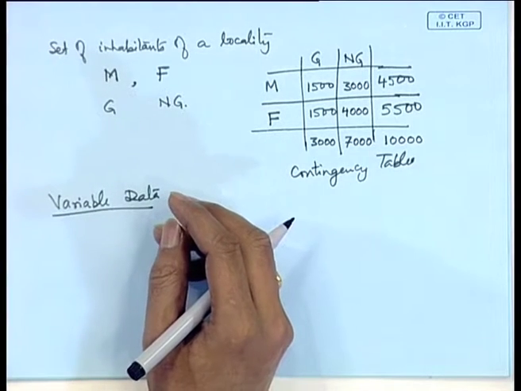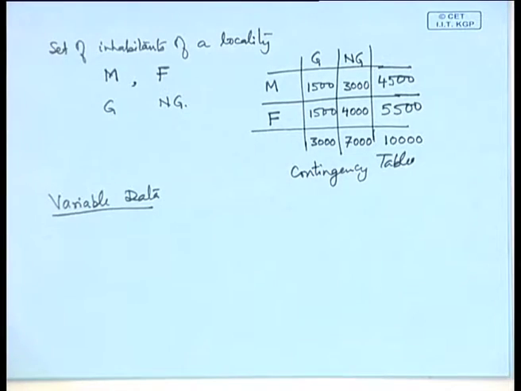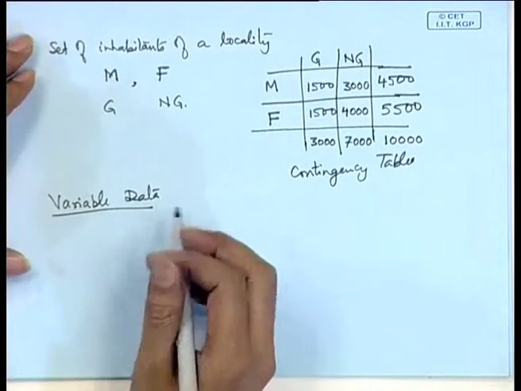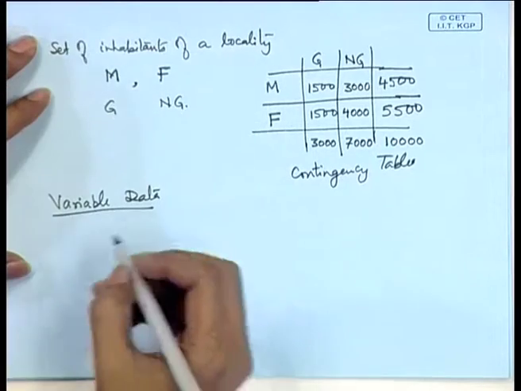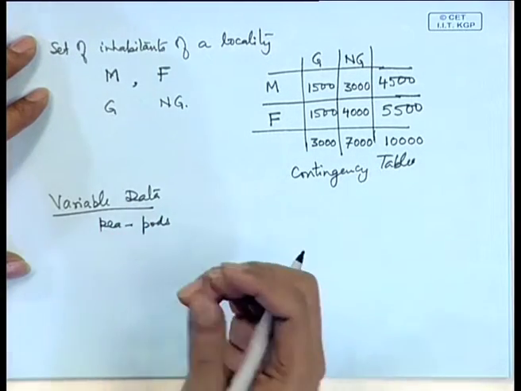Suppose the data is recorded on the number of peas in certain pea pods. So, in each pea pod, how many peas will be there? There may be no peas, there may be 1 pea, 2 peas and so on.